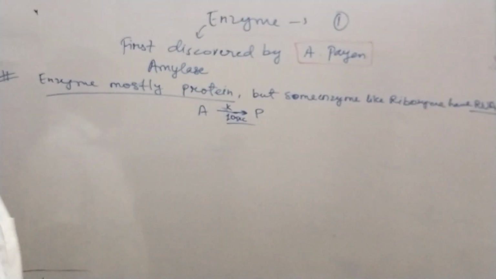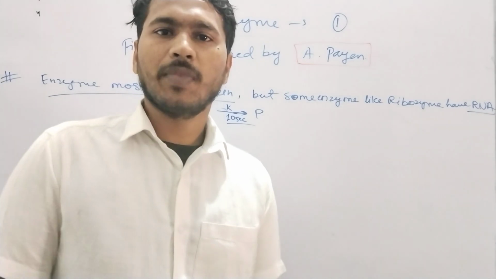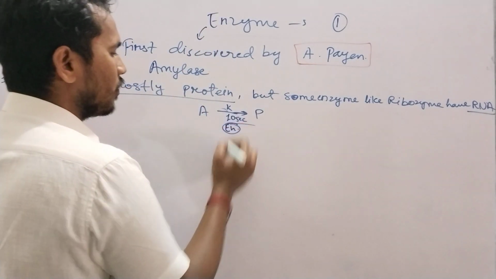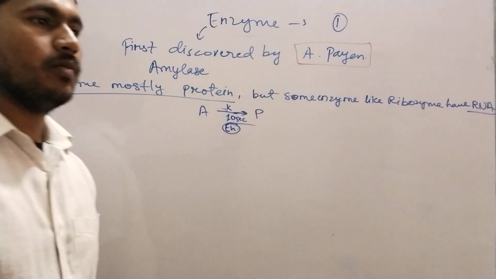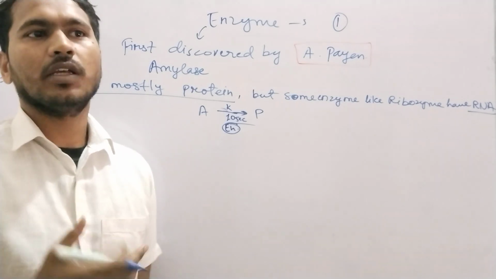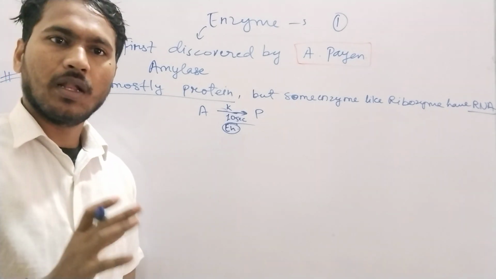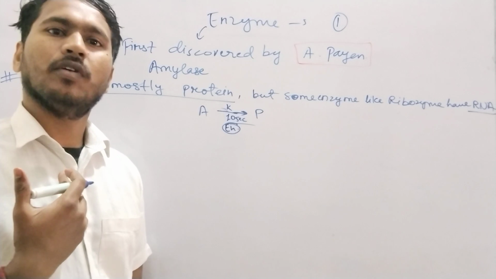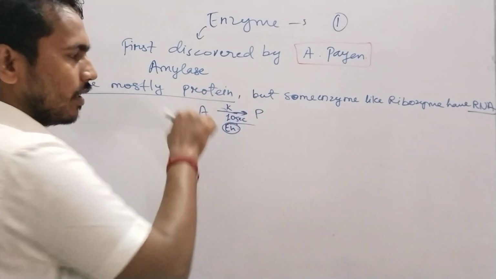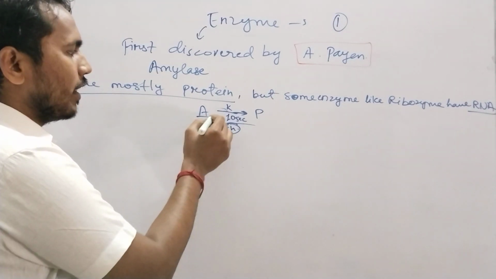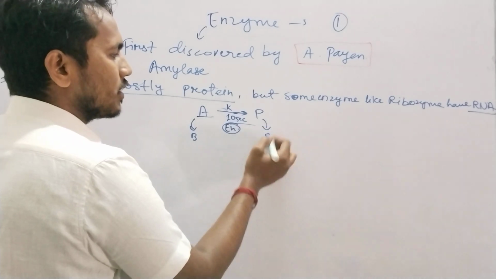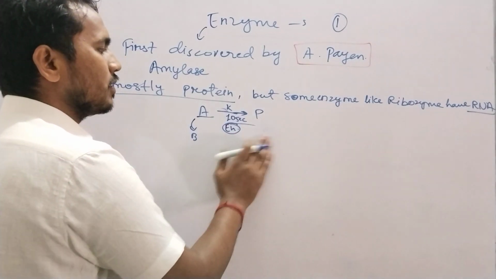So when you put the enzyme, your reaction becomes very fast, but the K constant remains the same. We can say the equilibrium constant of the reaction will always be the same, because if you put the enzyme, the product will be the same and the substrate will also be the same. P will not become S. It will always be A and P.